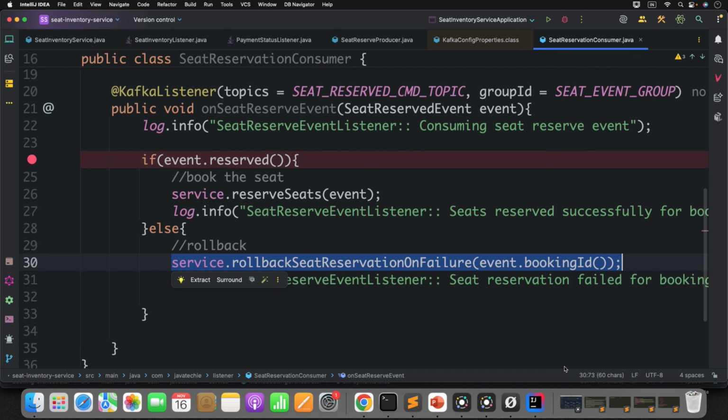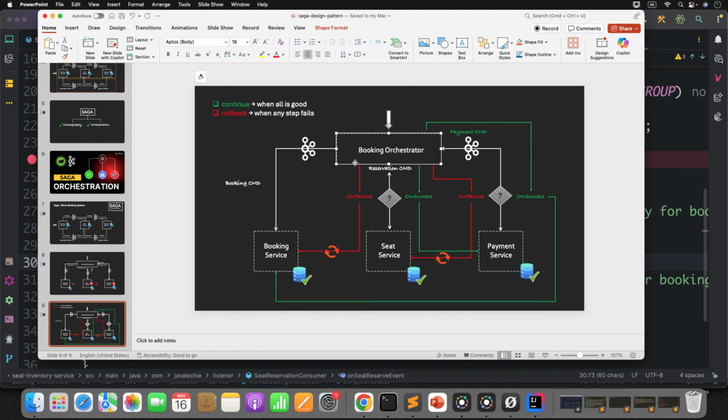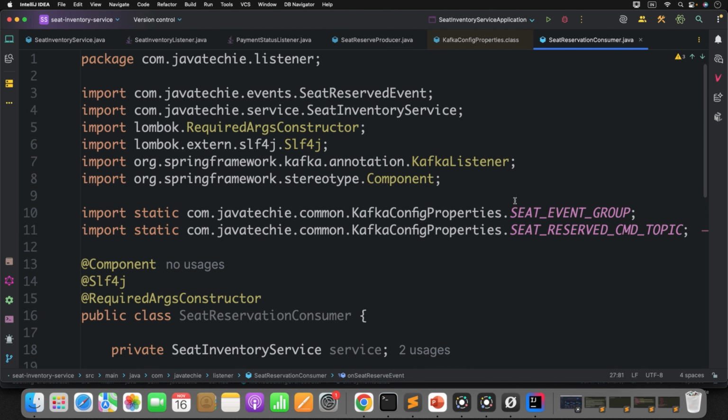Each thing will be handled by the orchestrator here. The orchestrator will listen to each service event, whether it is success or failure. Based on that, it will again send the command. If it is a success, do the next step. If it is a failure, roll back the previous action. Like that, this is the guy who acts as a traffic controller to deal with success and failure scenarios. This is the simple flow. Now go to our orchestrator.